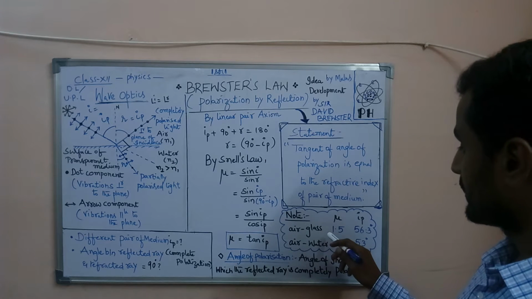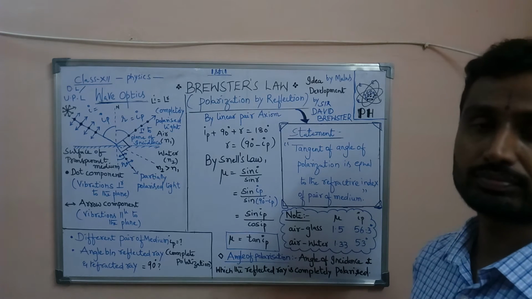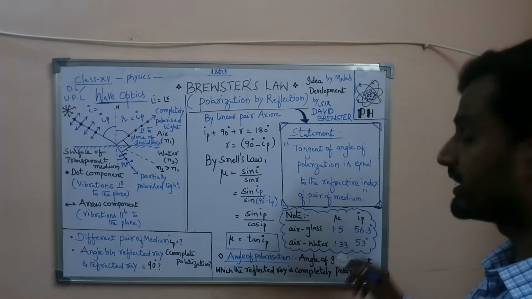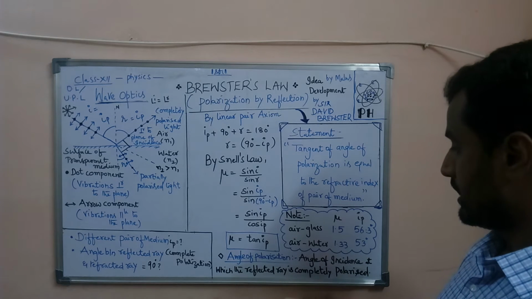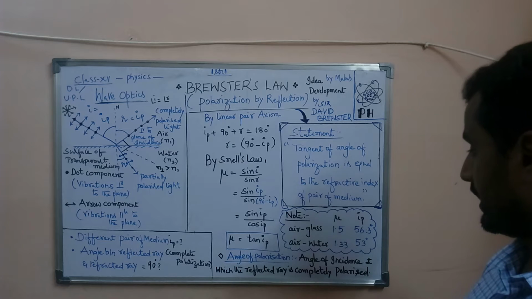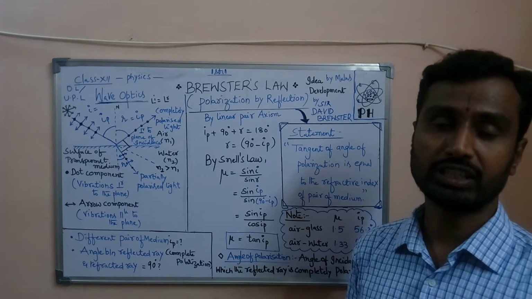The refractive index of air-glass is 1.5, for which the angle of polarization is 56.3 degrees. For air-water medium, the refractive index is 1.33 and the angle of polarization is 53 degrees.